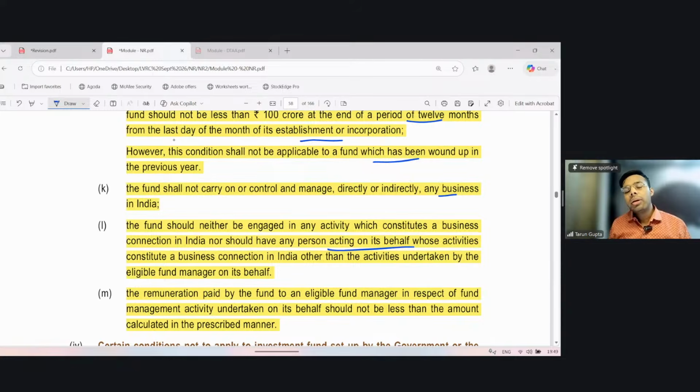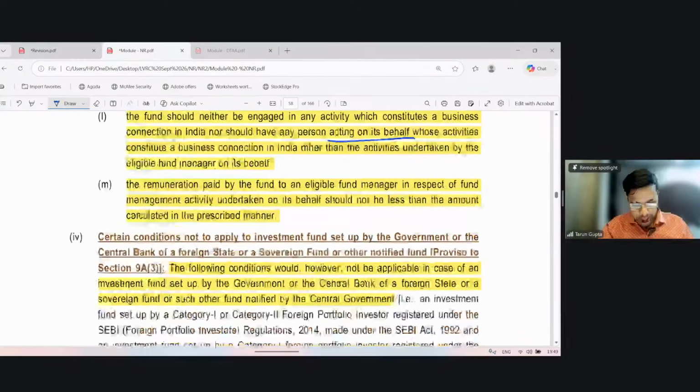Other than that, the fund should not constitute business connection in India and should not have any agent in India whose activity may constitute business connection for it. The remuneration paid by the fund to an eligible fund manager in respect of fund management activity undertaken on his behalf should not be less than the amount calculated in the prescribed manner. Okay.